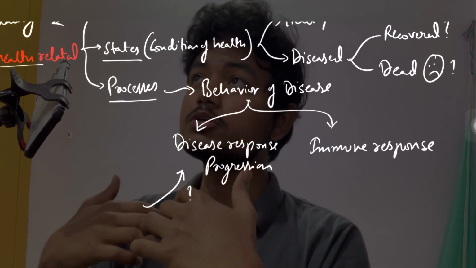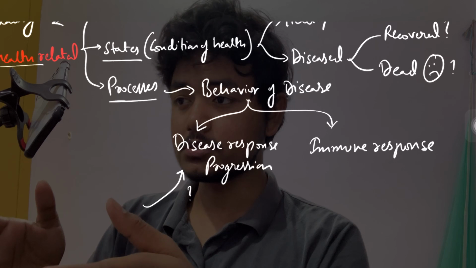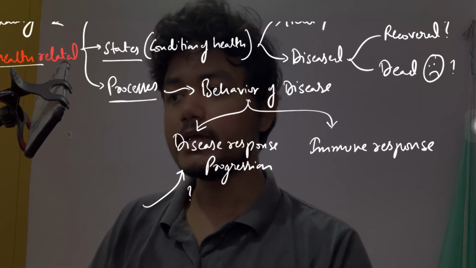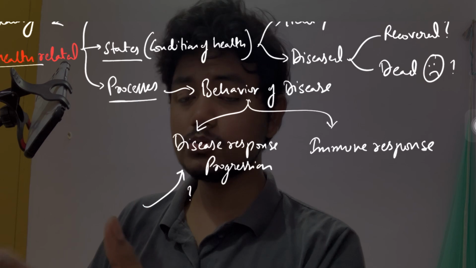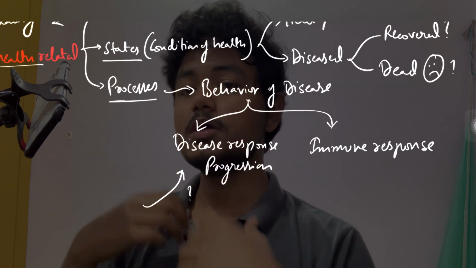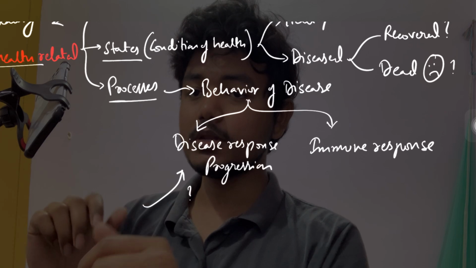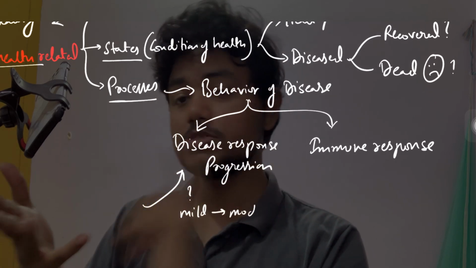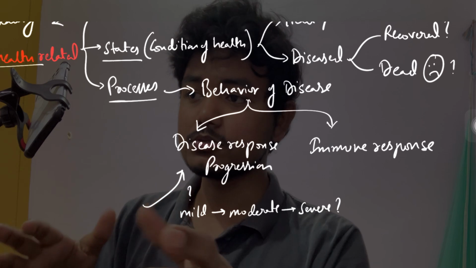So if our immune response is great against these viruses or diseases, then that is good. Our body will be able to fight against these viruses. So with these two things, the progression of the disease and our immune response, together they can tell us about the severity, right? Whether it is mild or moderate or severe, how severe the disease is.